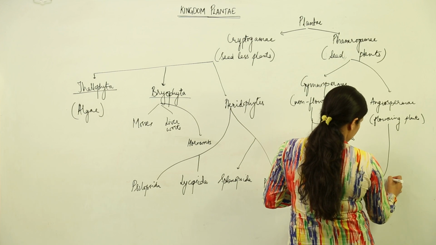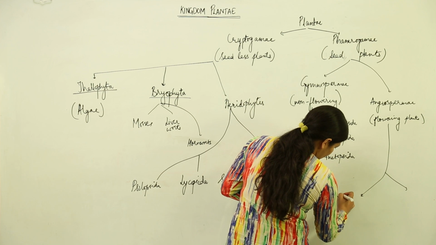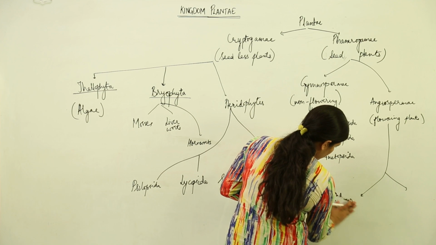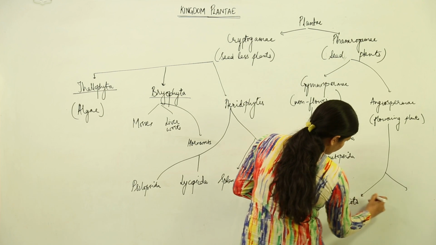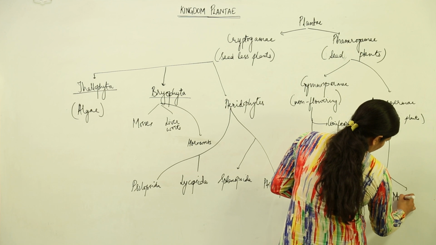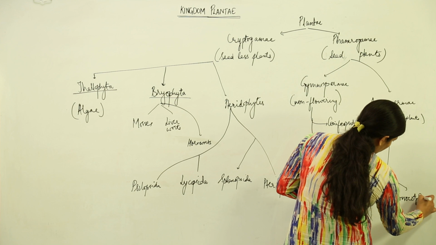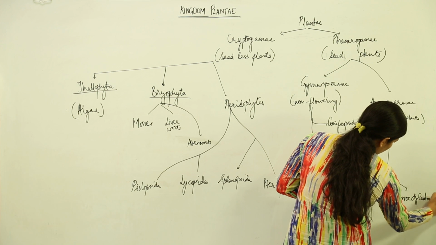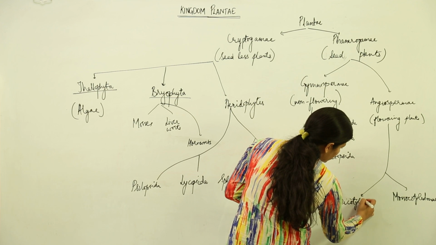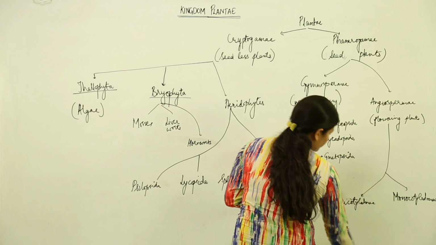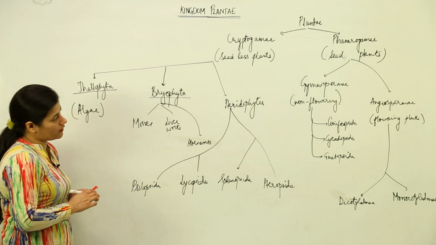And in angiosperms, we have monocots and dicots. Better to write monocotyledony and dicotyledony. So these are the classes of the plant kingdom that we have with us.